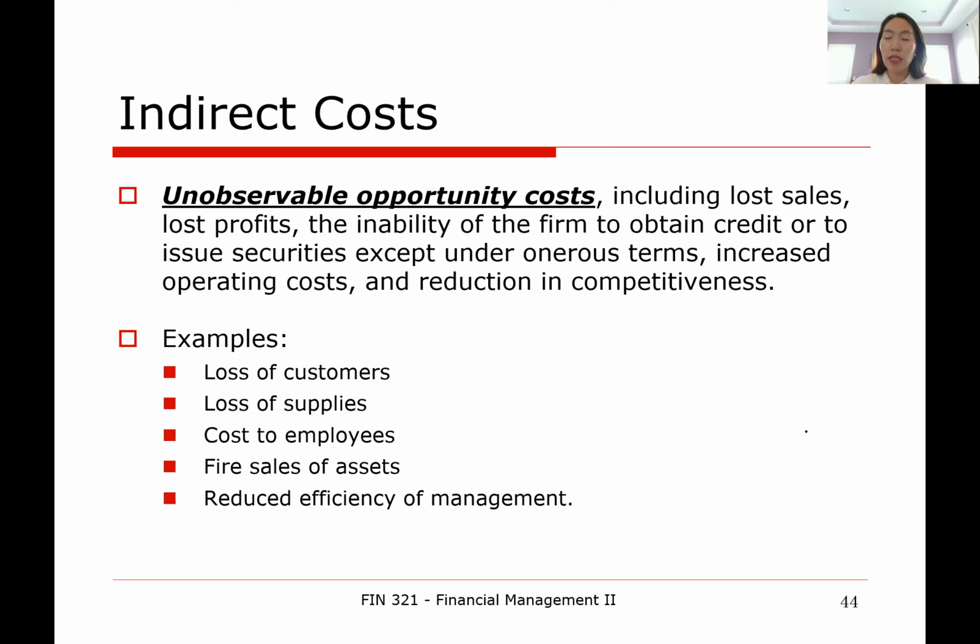So the management will lose efficiency. And also, investors may be reluctant or refuse to provide any additional capital, or the company will have to pay very high cost to raise more capital. So all these add up to the unobservable opportunity cost, which is the indirect cost of financial distress.